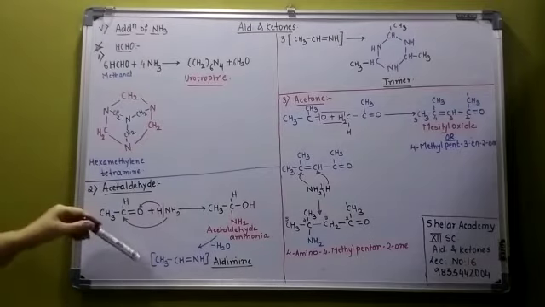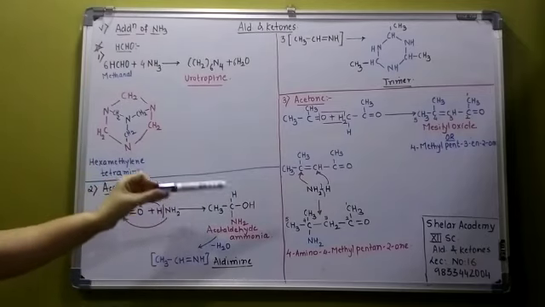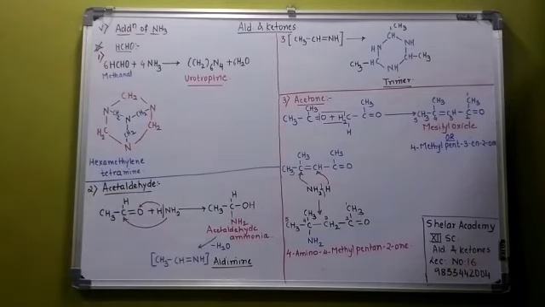After that there is a removal of water. See, OH from here and H from here are removed. There is a double bond over here, and that is called an aldimine. Now next, suppose I take 3 molecules of aldimine, what is it called? It is called a trimer. It undergoes trimerization, and that is the product formed with acetaldehyde.